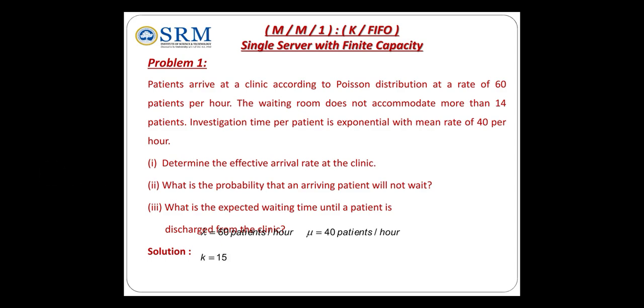Then the capacity, which I am taking as K. K is given as 14, but here I am taking 15. Why? In this problem, the capacity is 14 because the waiting room is allotted only 14 patients, but in the investigation room, the doctor's room, one patient is there. Therefore totally K is 15. So 14 patients in the waiting room and one patient in the investigation room. So this is the K value, 15.